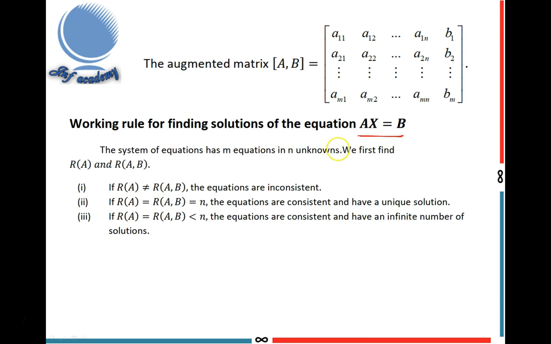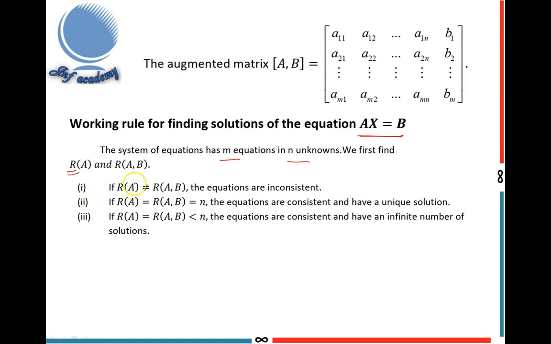Next, I tell the working rule for finding solutions of the equation AX equal to B. The system of equations has m equations in n unknowns. We first find the rank of A and the rank of (A, B). A is the coefficient matrix and (A, B) is the augmented matrix. Comparing these two values, I analyze the types of solutions.